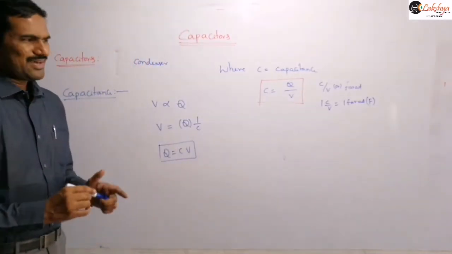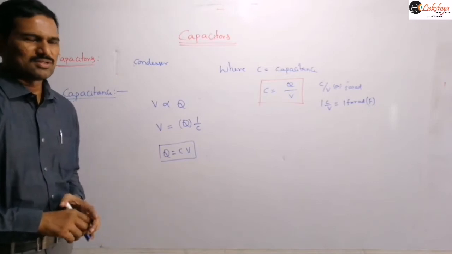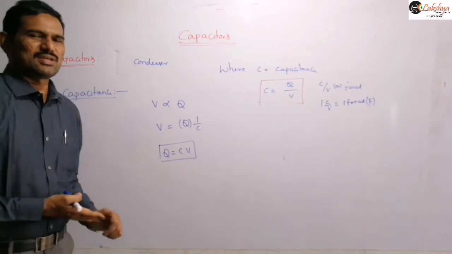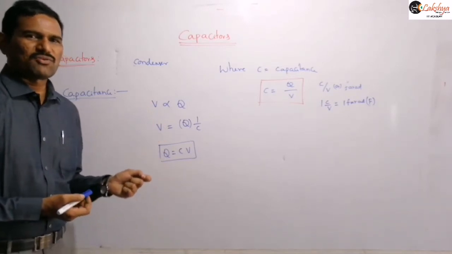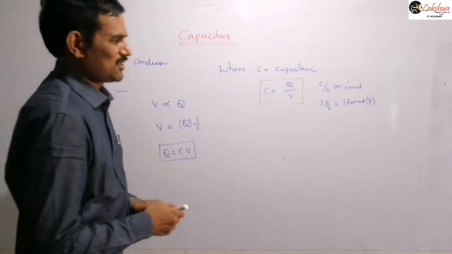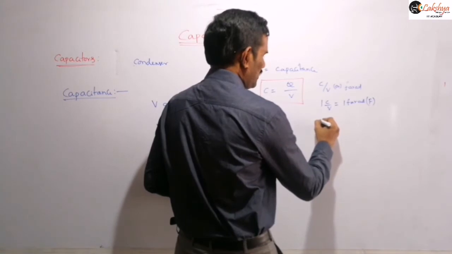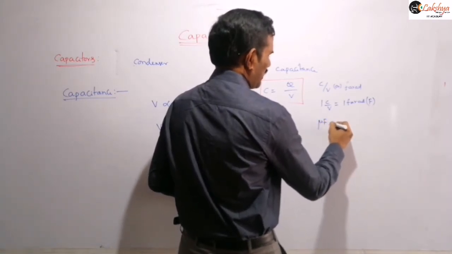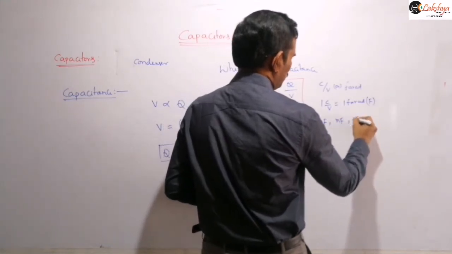And actually this farad is a very big unit. So we express generally the capacitance of capacitors in terms of microfarad, nanofarad or picofarad.